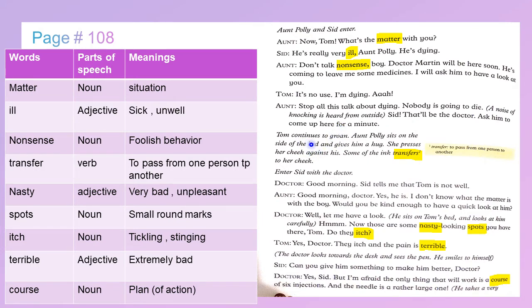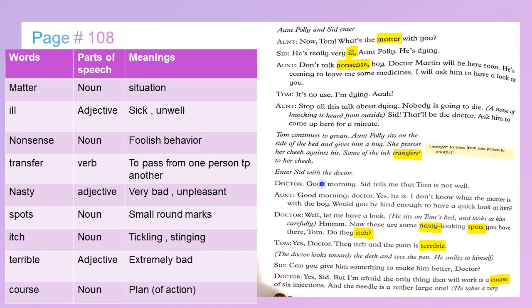Tom continues to groan. Aunt Polly sits on the side of the bed and gives him a hug. She presses her cheeks against his. Some of the ink transfers to her cheek. Transfer is a verb, to pass from one person to another. Now Tom is continuously pretending to be ill, and Sid and Aunt are really worried about him. The thing happens when Aunt Polly hugs Tom: some of the ink from Tom's face is transferred to Aunt Polly's face.